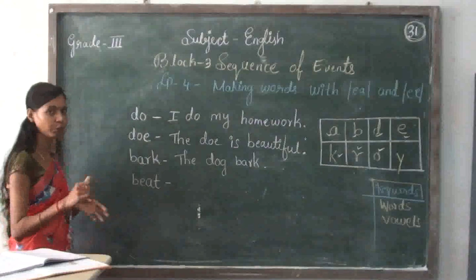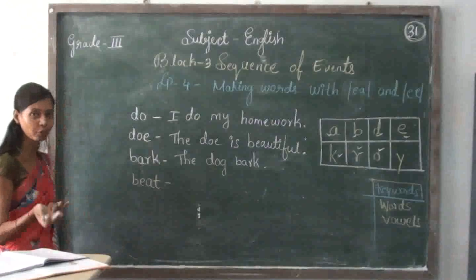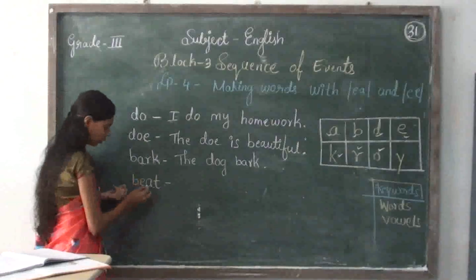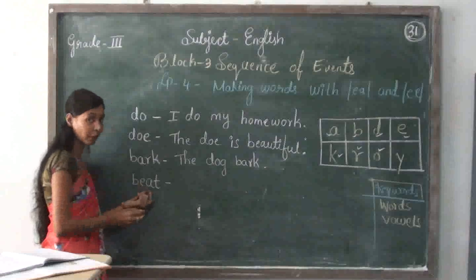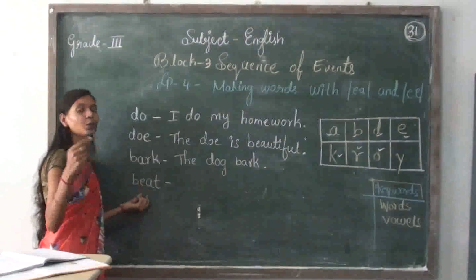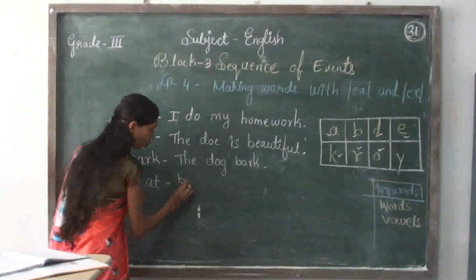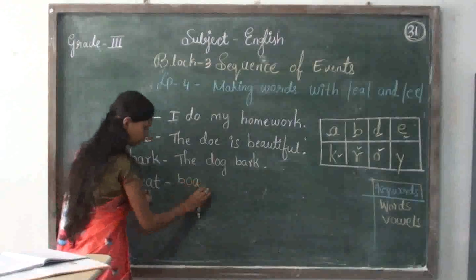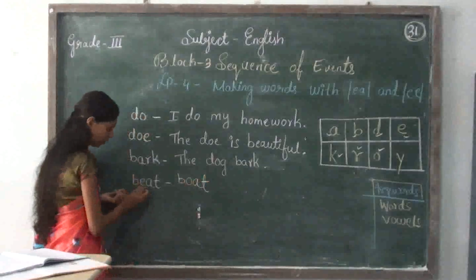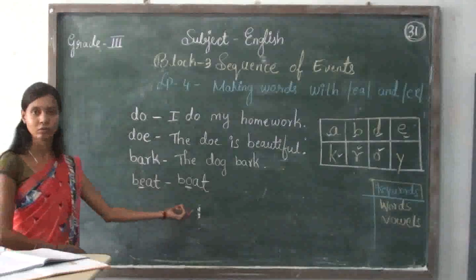To make one more word, you have to change one vowel. You can see here E and A are the two vowels, but you have to change only one vowel. For example, see B-O-A-T. Boat. Right? By changing only one vowel, we have made one more word.